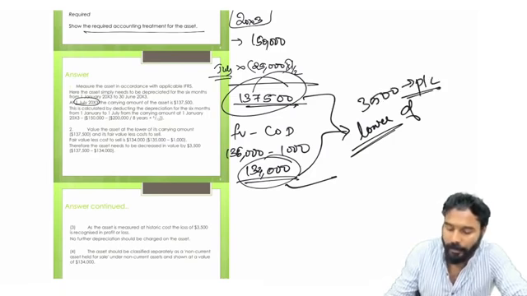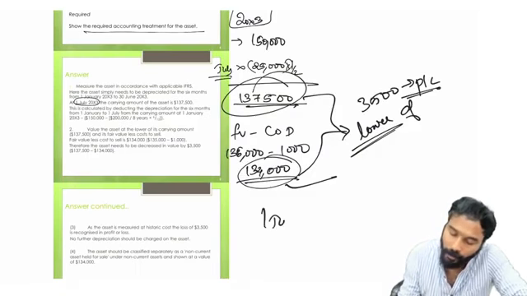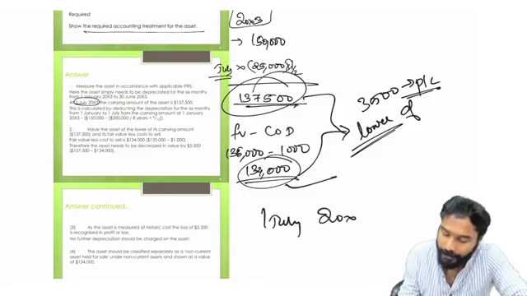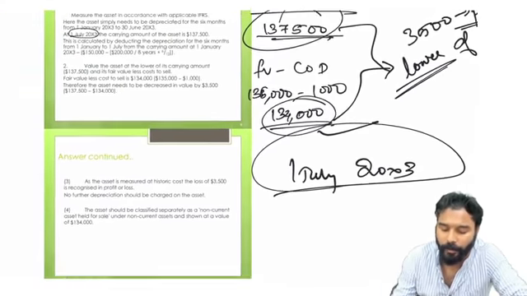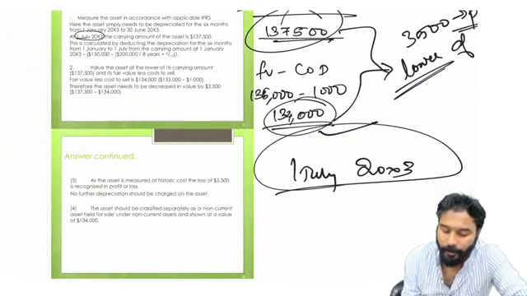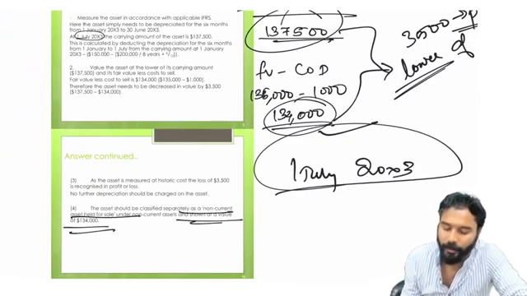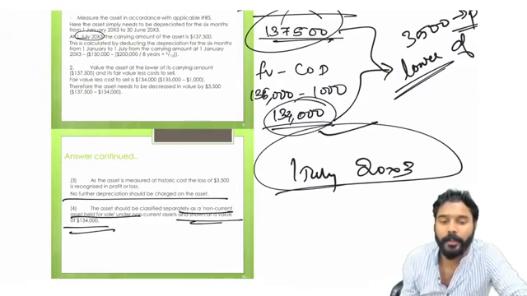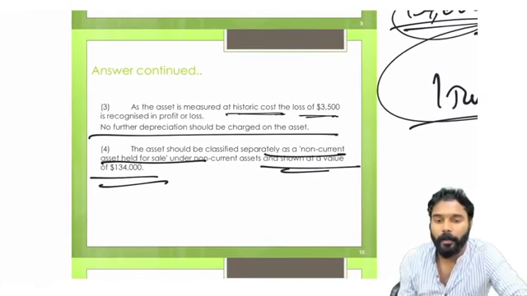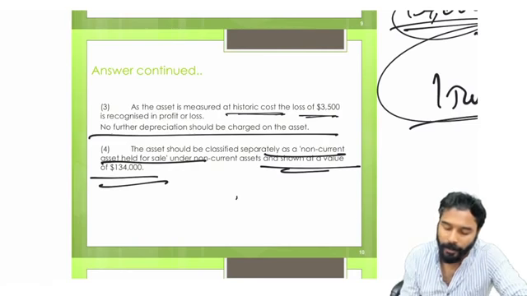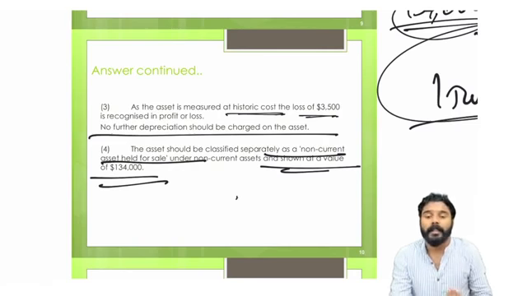As a result, from 1st July 20x3, we will continue to show this asset at 134,000. The asset should be separated as a non-current asset held for sale, and no more depreciation is given. So that's IFRS 5, asset held for sale.